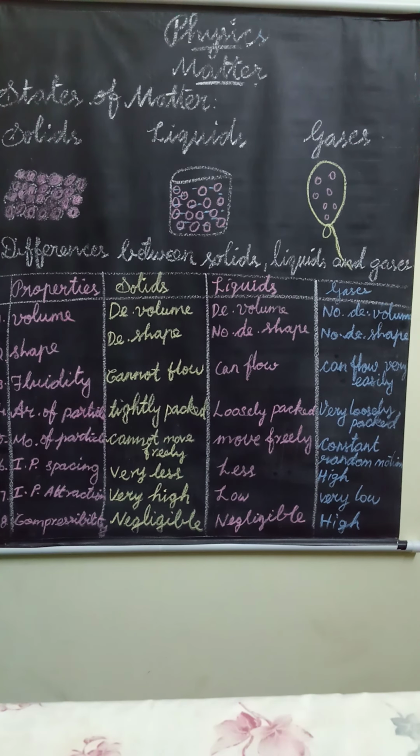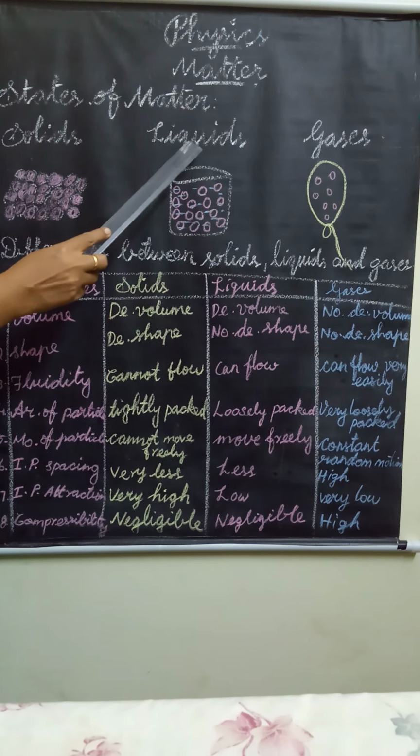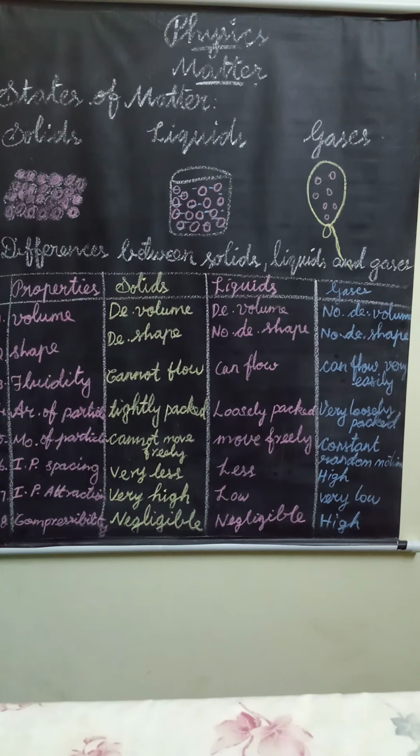Do you know examples of solids? Book, box, eraser, etc. A few examples of liquids: milk, oil, water, etc. Then gases: oxygen, carbon dioxide, hydrogen, etc. Okay, now we are going to study about solids.